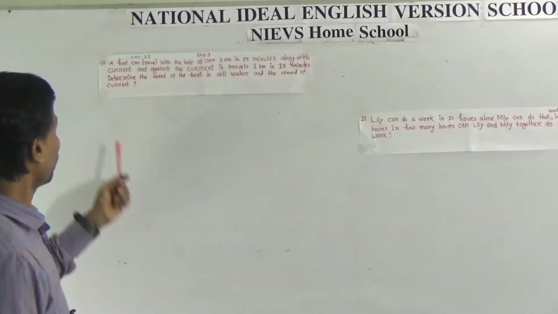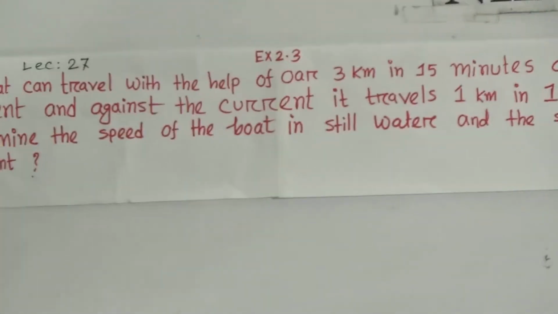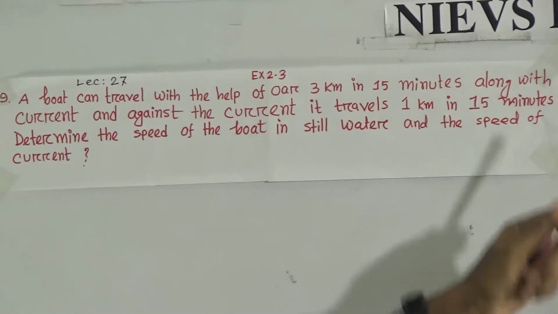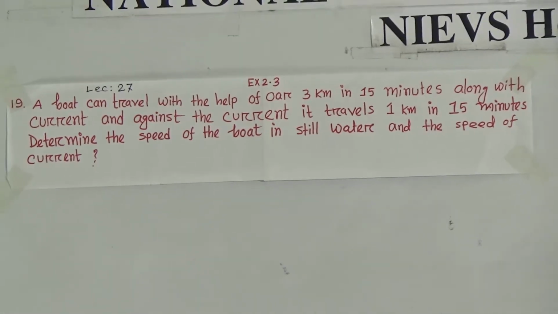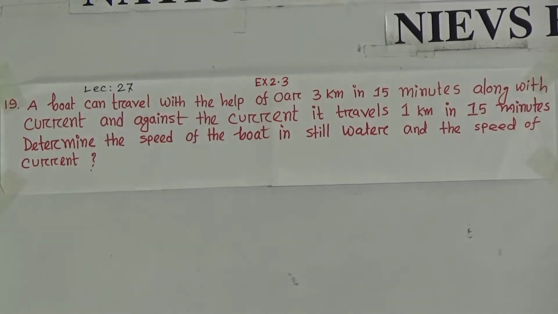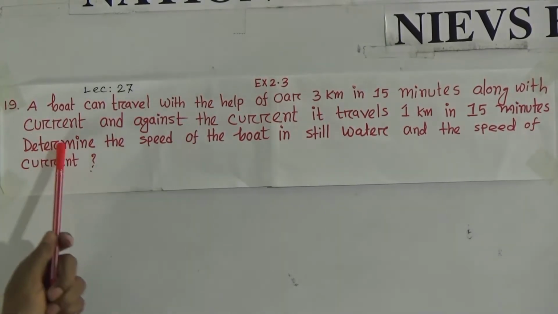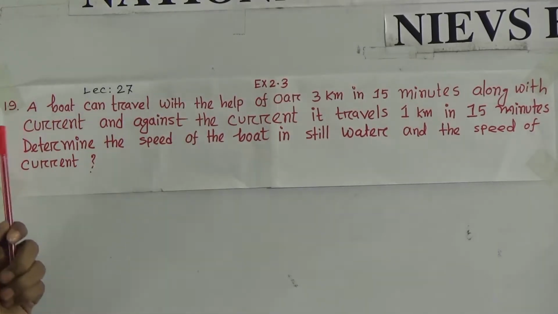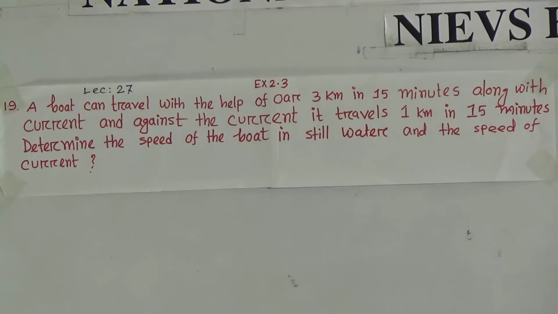At first I will solve question number 19, then I will solve question number 21, and there is HW question number 17. HW question number 17 is the same as question number 19, and that question is so much easier than 19. Now I will solve question number 19.